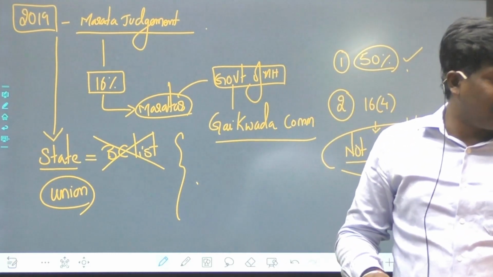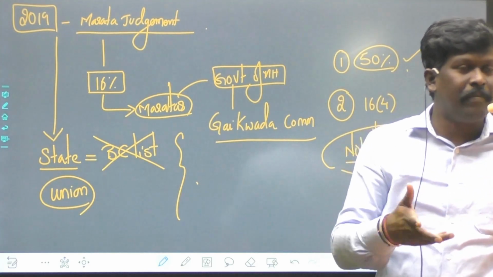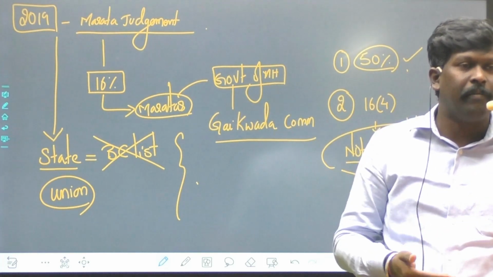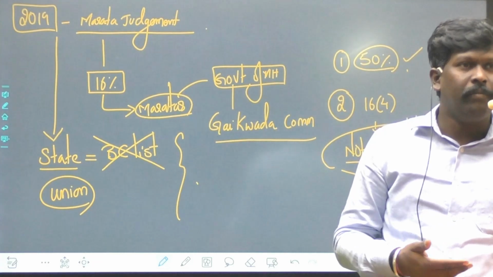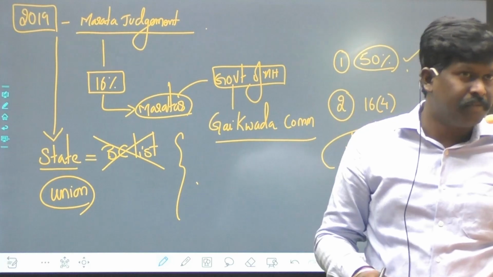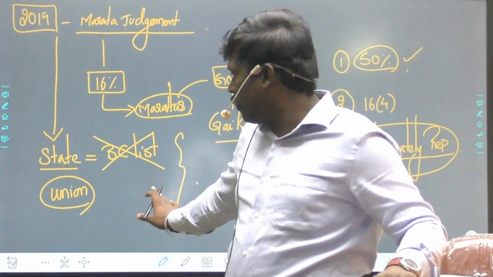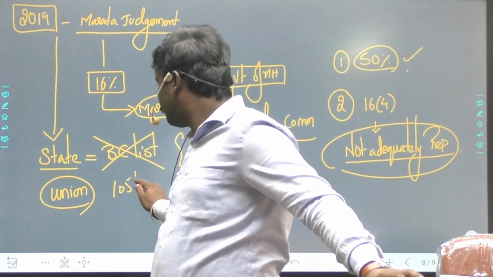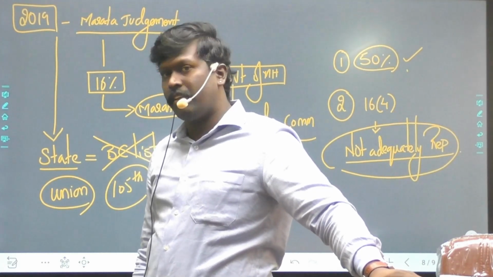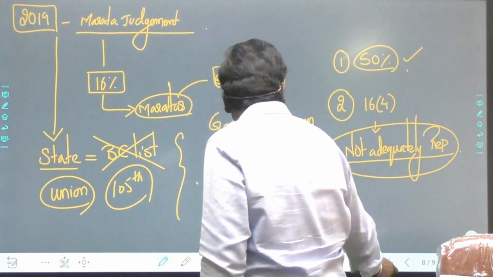The President can constitute a BC Commission for the welfare of BCs, not for notifying the BC list. To know the status of the BCs in India, the President from time to time can form a commission. That is what we wrote. So by the 105th Amendment, the states were given authority to come up with a BC list. Now, what is 342?